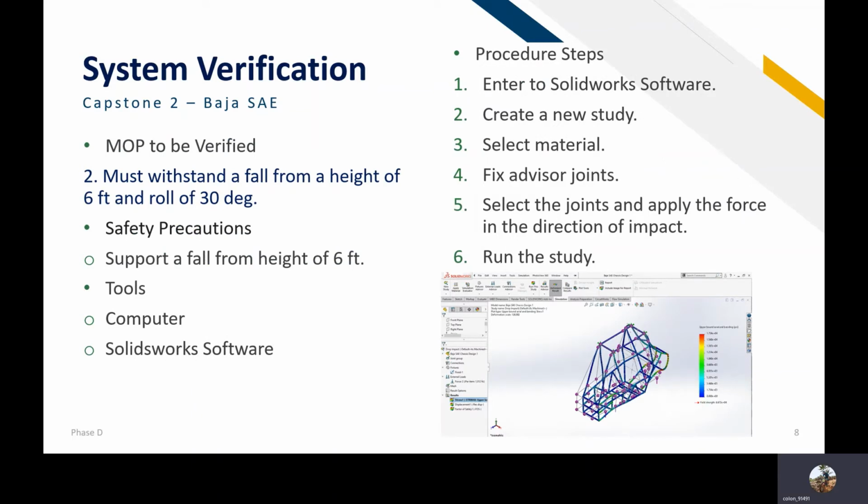To validate our second MOP, the safety requirement is that the frame needs to support a fall from a height of 6 feet. The necessary tools to validate this MOP are a computer and the SolidWorks software. The steps to follow are: enter the SolidWorks software, create a new study, select a material, fix the joints, then select the joints and apply the force in the direction of impact, and run the study.